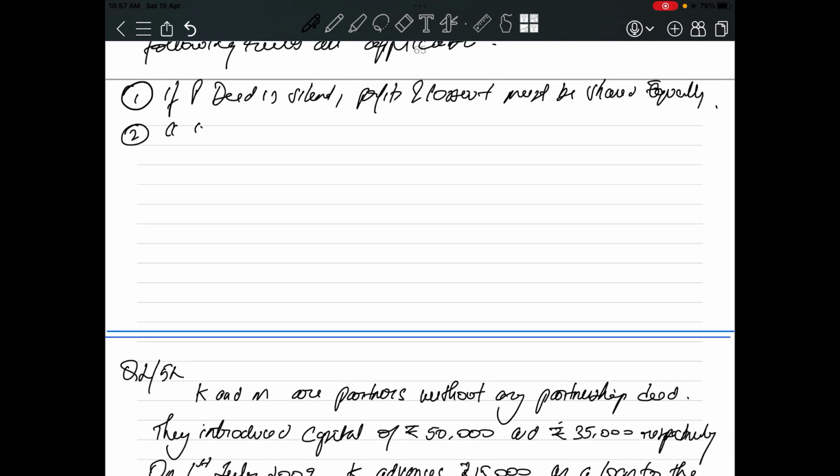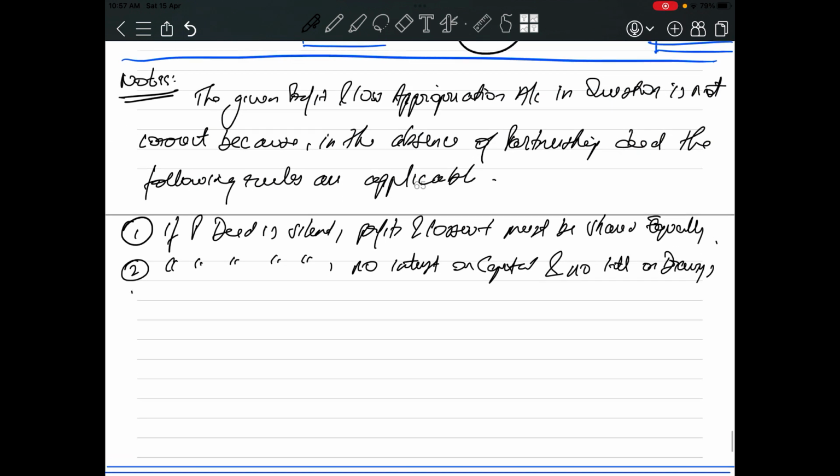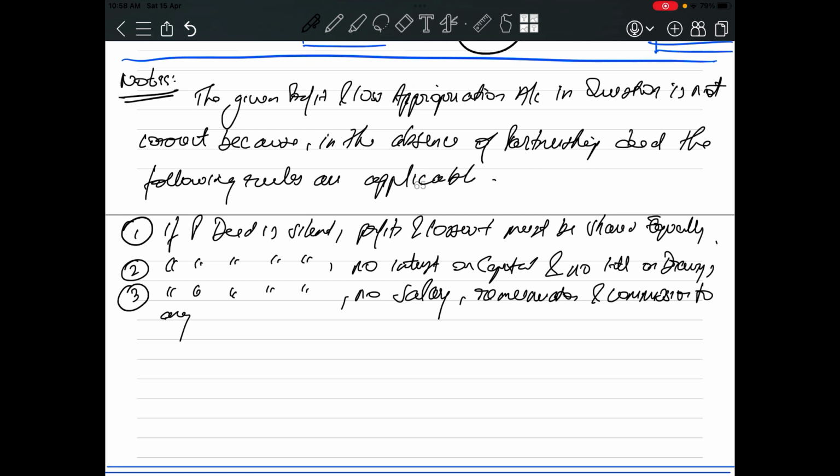Okay, so if partnership deed is silent, no interest on capital, okay, and no interest on drawings. Okay, third point, if partnership deed is silent, no salary, remuneration and commission to any partner.